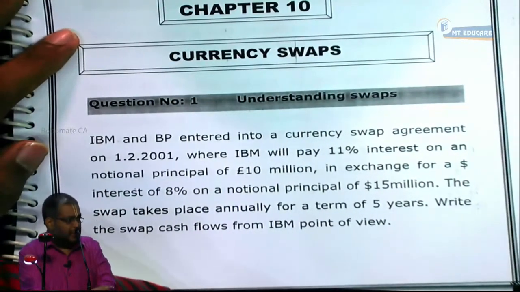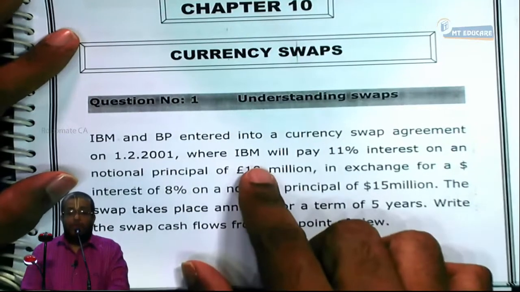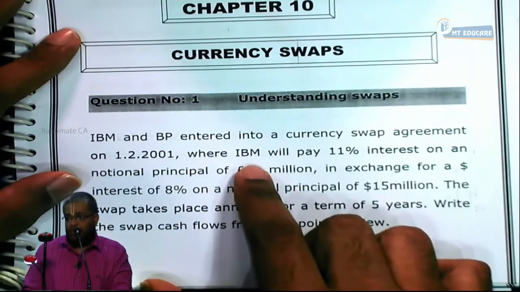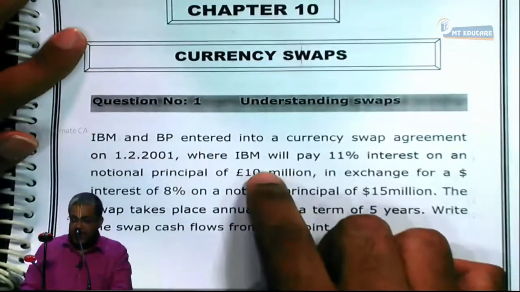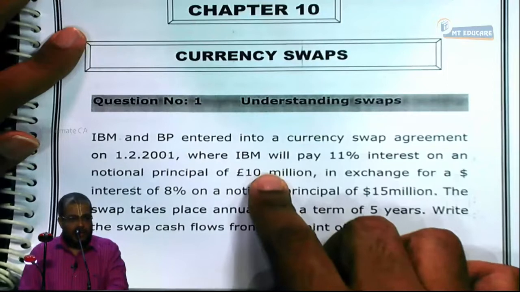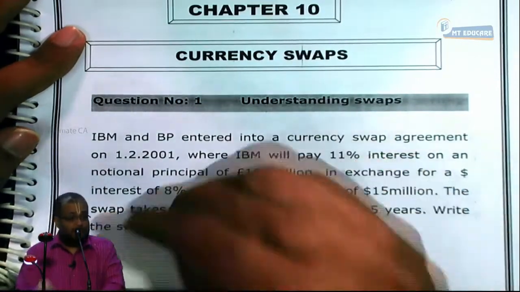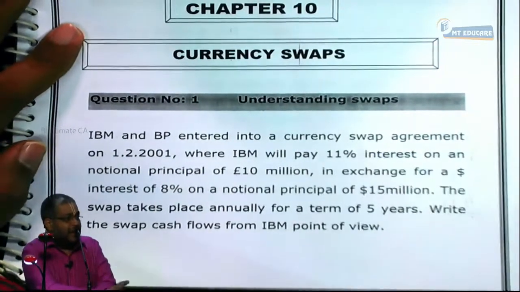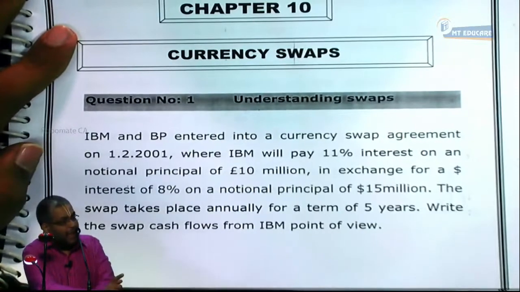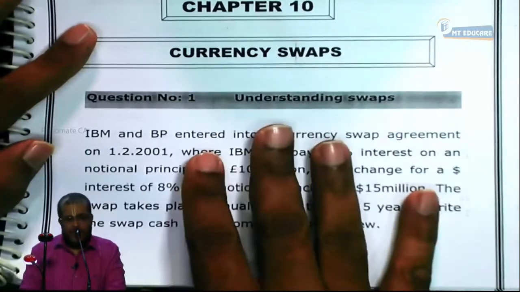That asset and liability, we should know how to value or not. So let us value that using the bond prices valuation method. It is simple here. We are swapping two bonds, a dollar bond against a pound bond. Value both bonds. They should have the same value at the initiation: $10 million against 15 million pounds at the spot rate. But as it progresses, the two bond values at the given spot rate on that date need not have the same value on discounting. In that case, one will be having a bond asset and the other a bond liability. This is called a swap asset and swap liability.